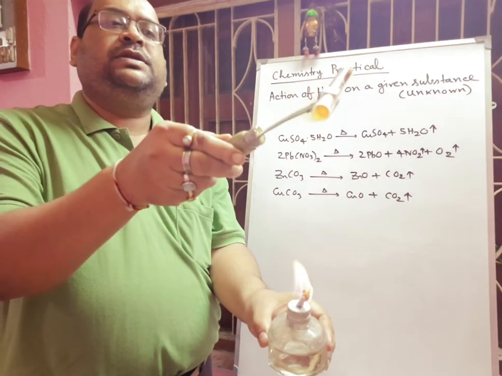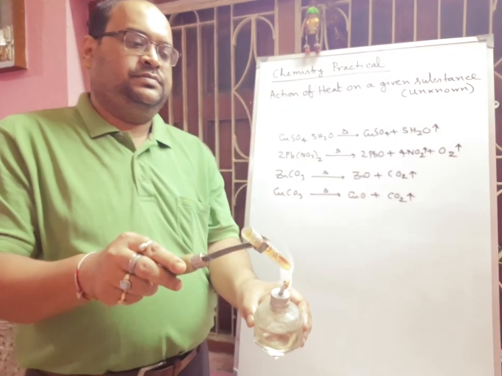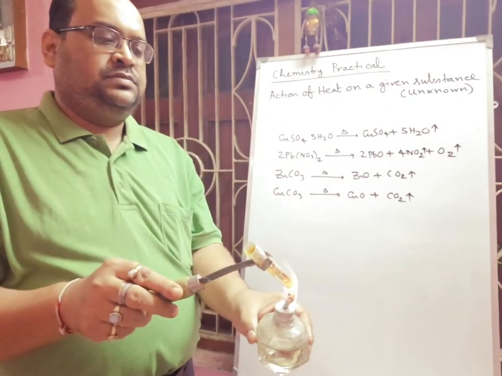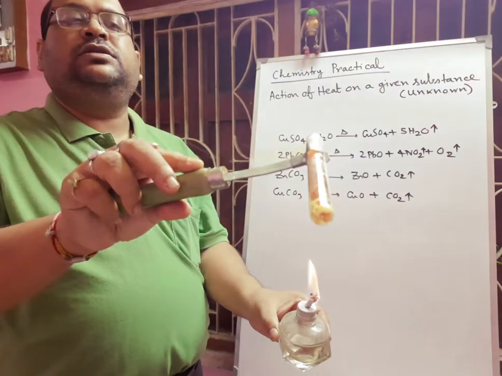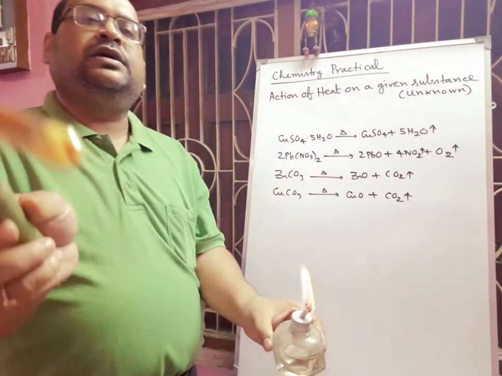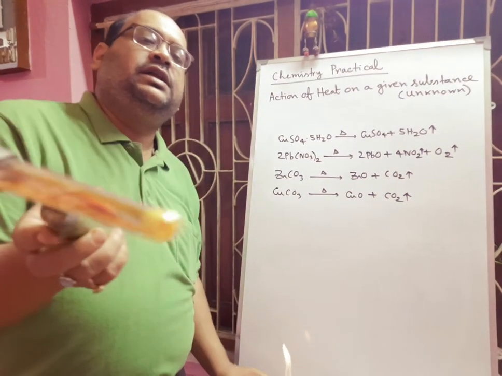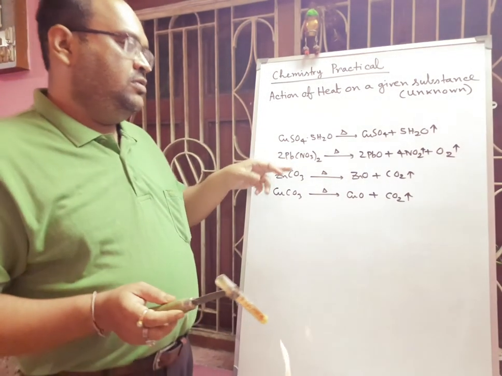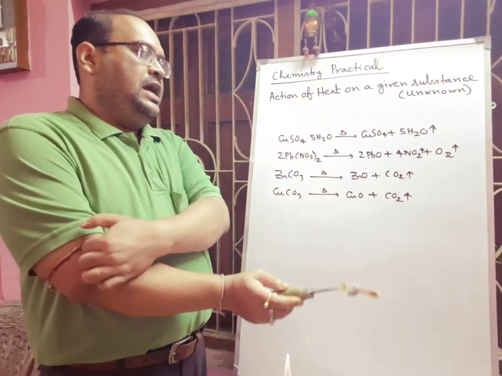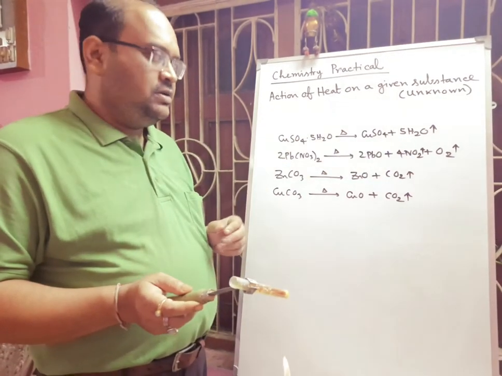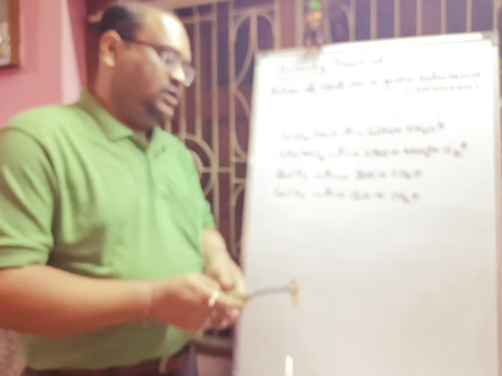You are able to see that brown color vapor is coming, and you are getting a yellow color residue on the inside wall. Actually, this is lead nitrate. Whenever you apply heat, it forms PbO, that is litharge, lead oxide. It is yellow in color, and this NO2 gas is reddish brown in color. As well as that, oxygen gas is produced. So in this way we can easily identify the lead nitrate solid.